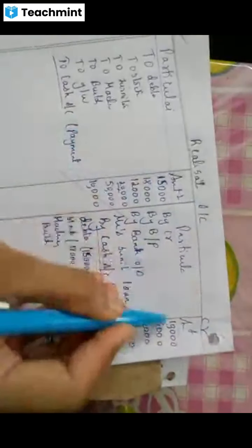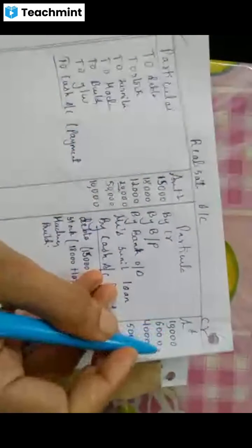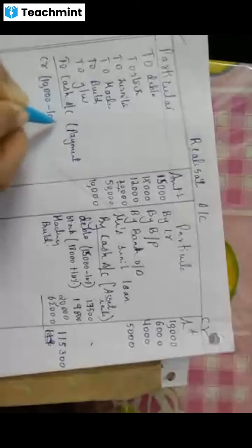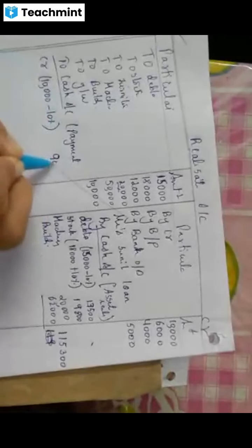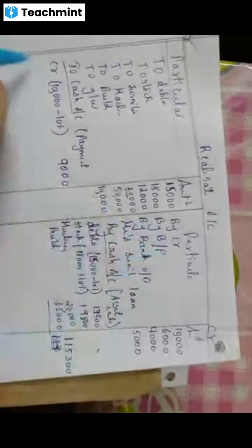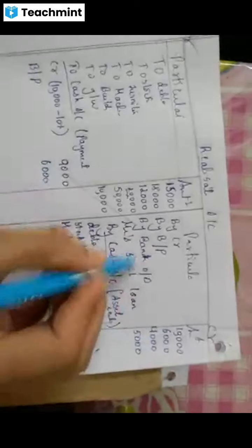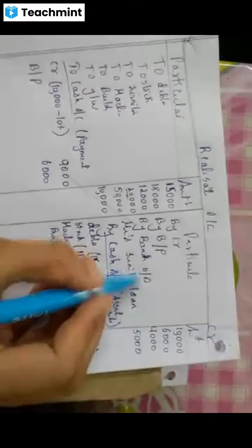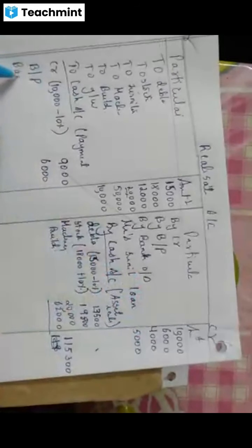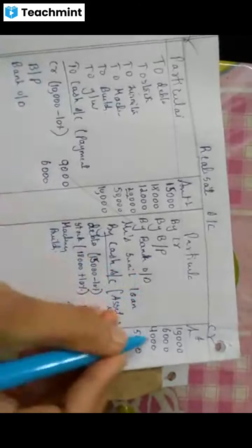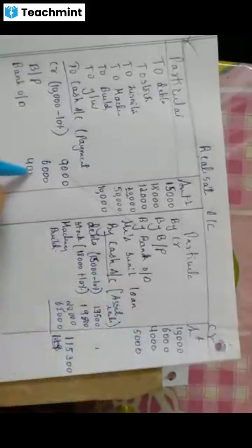Now we will write the liabilities. Liabilities first, what is there? Creditors, 10,000. Paid 10% less. So if you do 10%, how much you get? Yes, you get 9,000, isn't it? Okay. Next is bills payable. Bills payable, how much amount? Nothing they have told, so realize that same money, 6,000. Then bank OD. Bank overdraft amount is 4,000.